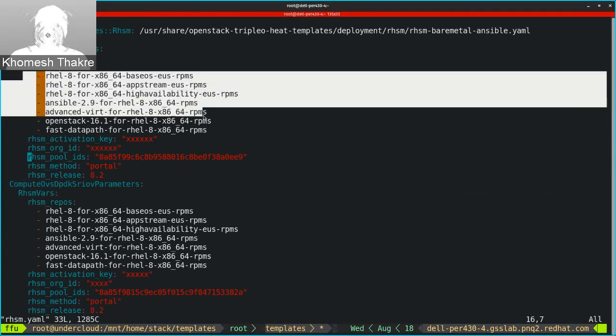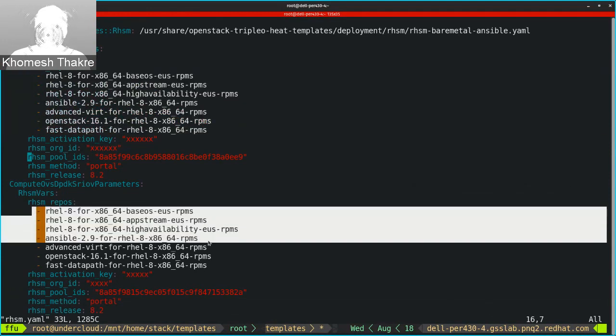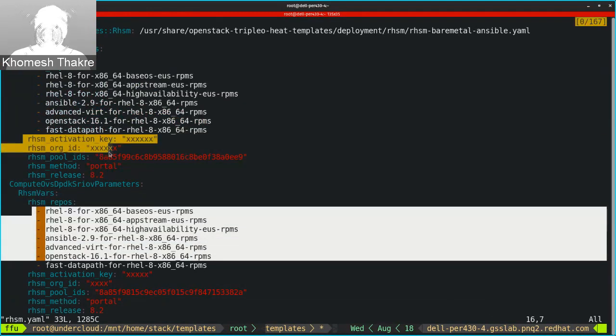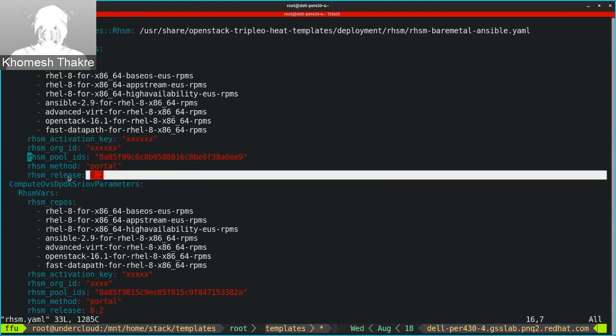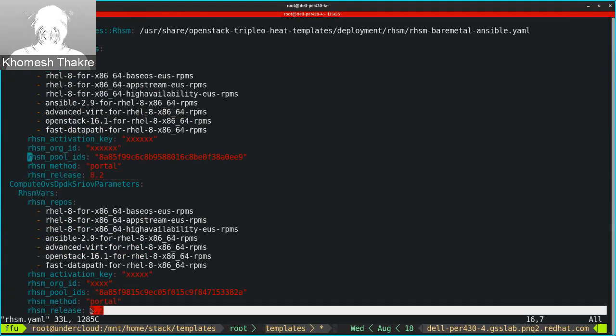I have the required repos, the registration details, the pool ID, and the RHEL version I need to lock the system to. Since OpenStack 16 is only supported on the 8.2 release of RHEL, we need to make sure we have that release set in the RHSM file.